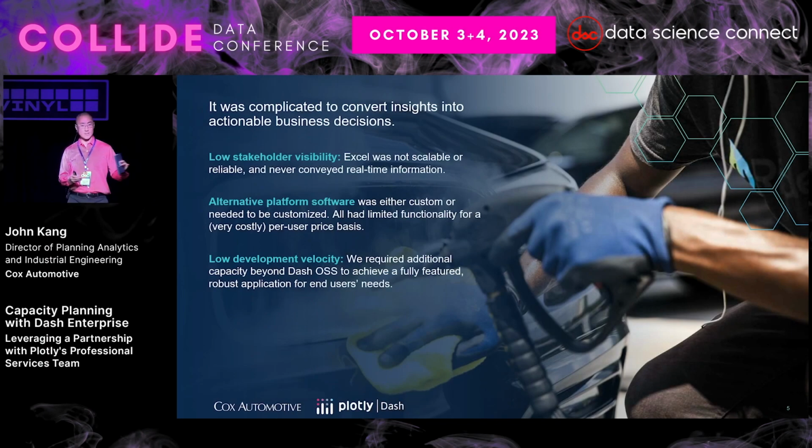So what we started doing is migrating off of Excel and building it into Python, right? We were using Excel and Alteryx to update our data, build our models. That wasn't working. We started migrating into Python so we could increase the velocity and speed and complexity of the questions we were answering. And the next step was considering how do we visualize this and make this interactive, right? In the Python space, you've got a number of different dashboarding, web framework libraries out there, but the one we knew of and that was most popular, most customizable was Dash.